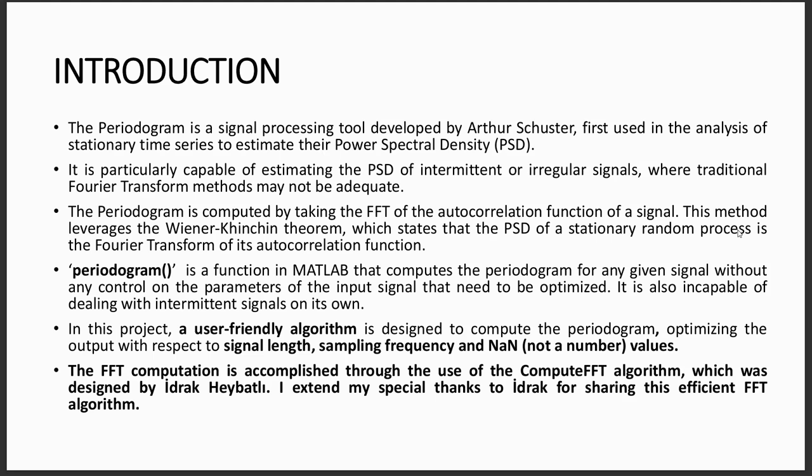The periodogram is a signal processing tool first used in the analysis of stationary time series to estimate their power spectral density. It is particularly capable of estimating the PSD of intermittent or irregular signals where the traditional Fourier transform methods might not be adequate. The periodogram is computed by taking the Fourier transform of the autocorrelation function of a given signal. This method leverages the Wiener-Khinchin theorem, which states that the PSD of a stationary random process is the Fourier transform